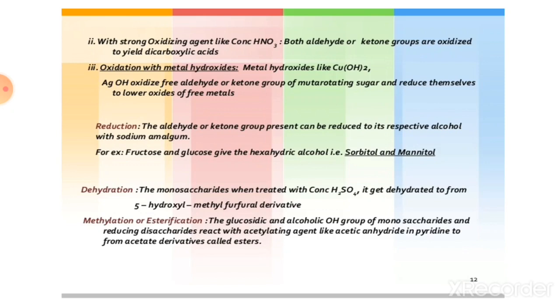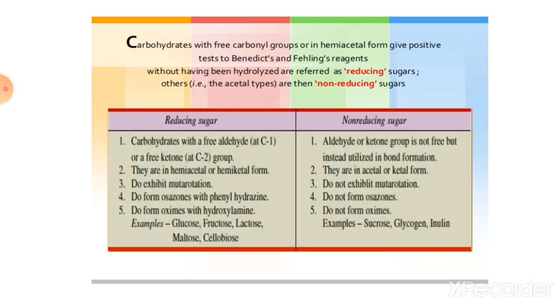Then the next property is methylation. It is also called esterification. The glycosidic and alcoholic OH groups of monosaccharides and reducing disaccharides react with an acetylating agent like acetic anhydride in pyridine to form acetate derivatives, called esters. Means when monosaccharides are treated with a glycosidic or alcoholic OH group, they can form esters. These are the properties of monosaccharides.